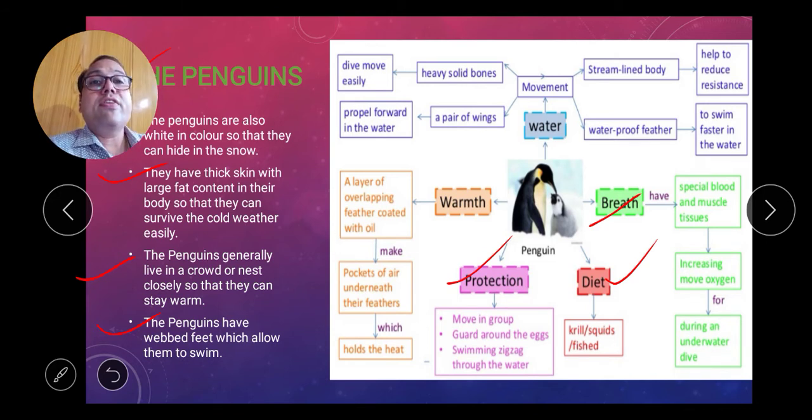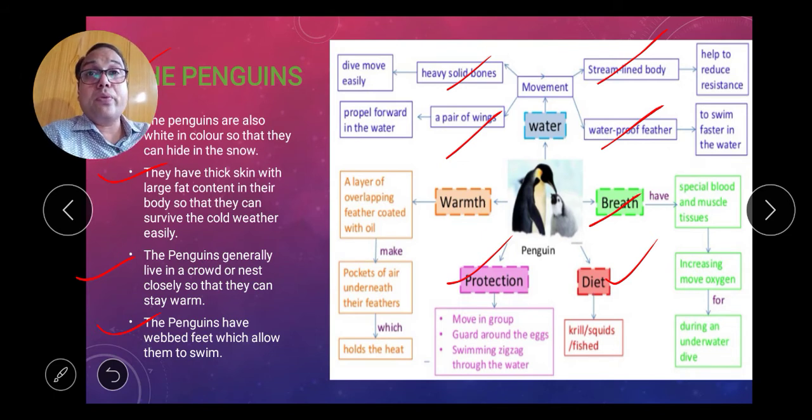Now, to keep the body warm, they have feathers around the body which make an insulation layer. For movement in water, they have a streamlined body, waterproof feathers, solid bones, and a pair of wings. So these are certain characteristics which help in a particular adaptation. The streamlined body helps in reducing resistance. Waterproof feathers help them swim faster in the water. Heavy solid bones help them dive and move easily. A pair of long wings propels them forward in the water. So these are body features which help these organisms adapt to the cold environment.